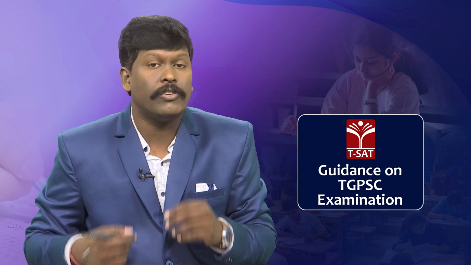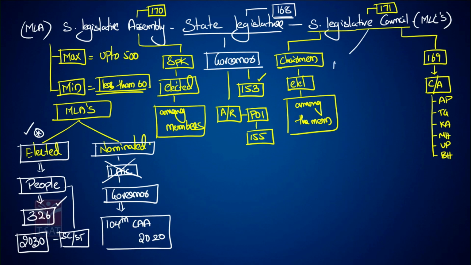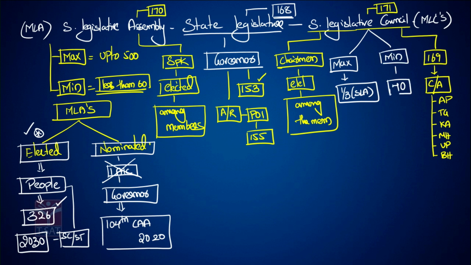Now look at the composition of the council. The maximum strength of the council cannot be more than 1/3 of the state legislative assembly. The minimum strength of the council cannot be less than 40. Maximum is 1/3 of the assembly, minimum is 40. And the MLCs are elected by 5 constituencies.